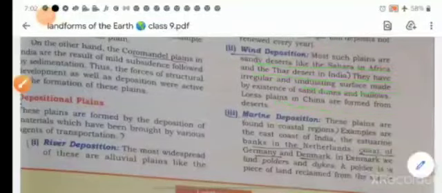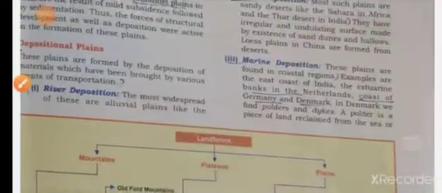The last one is your marine deposition. It is formed in coastal regions, for example the east coast of India and coast of Germany, Denmark, etc. You can also say that a polder is a piece of land reclaimed from the sea or lake.